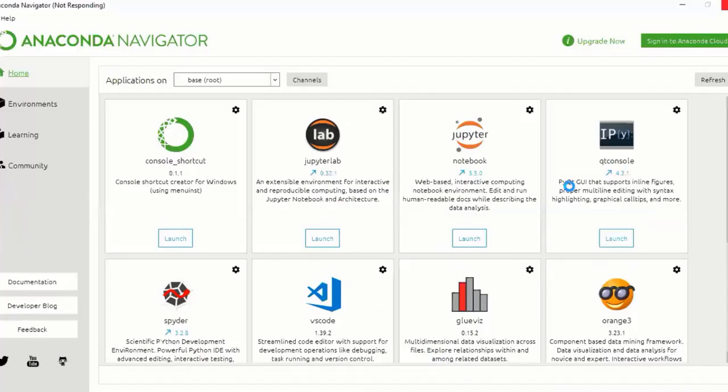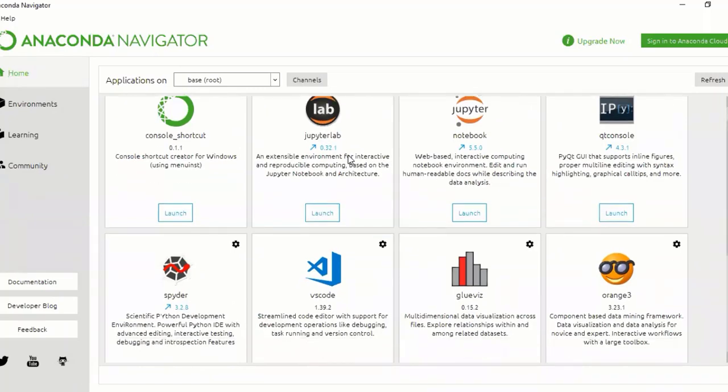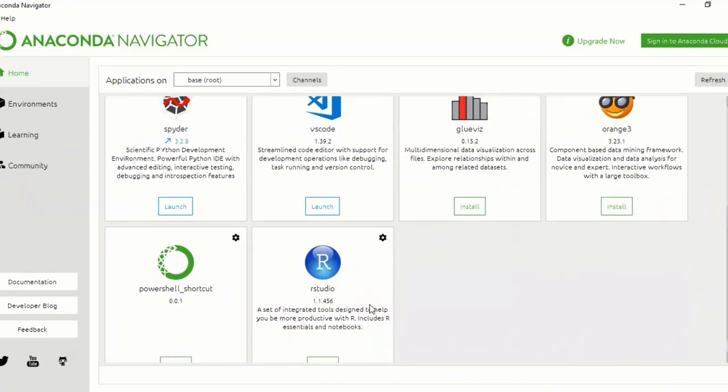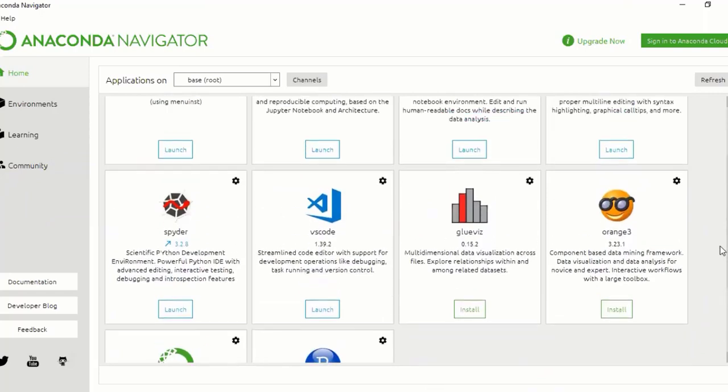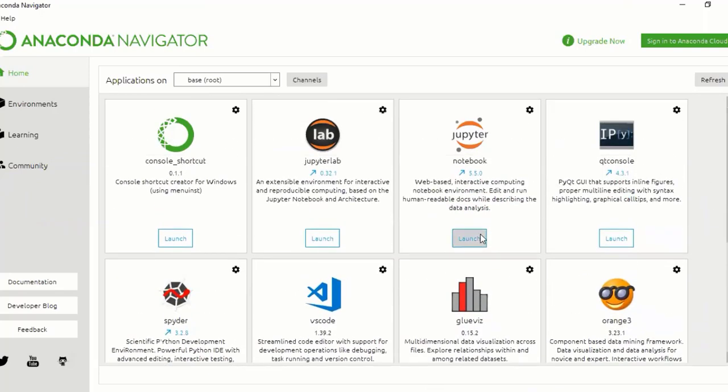After opening Anaconda Navigator, it will take time. See here, it has so many IDEs. In a single Anaconda framework, it has a mini development environment. Whatever you want, you can choose. JupyterLab is there, Notebook is there, interactive Python shells, Spyder, and Visual Studio Code also. If you are in R programming, you can use RStudio. Here we are going to use Jupyter Notebook, so just click Launch.